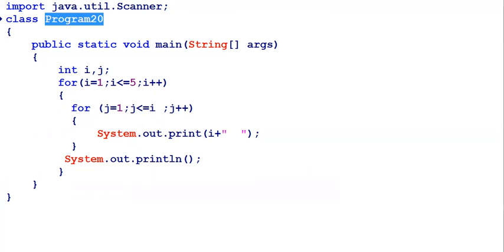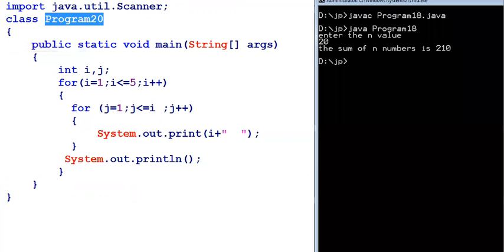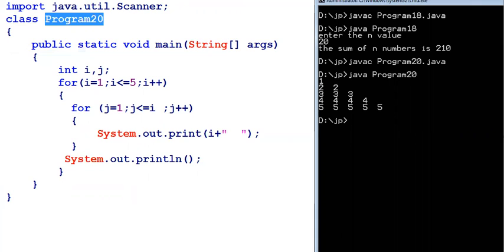Now I am using a for loop inside the for loop. Both are called nested for loops. The program name is Program20. So javac Program20.java is successfully compiled, then java followed by the class name Program20, which executes and gives the result in the format 1 2 2 3 3 4 4 5. So here the i value is printed.